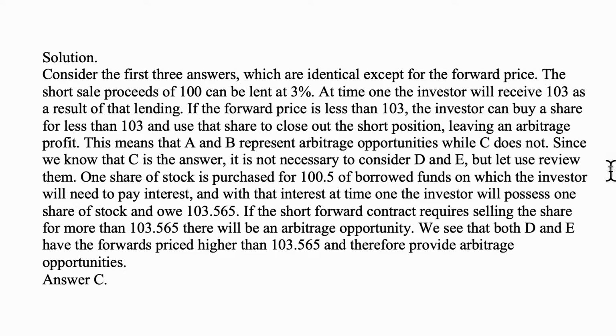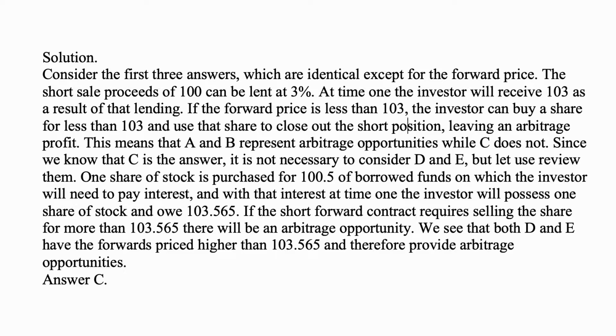Since we know that C is the answer, it's not really necessary to consider D and E, but let us review them. One share of stock is purchased for 100.5 of borrowed funds, on which the investor will need to pay interest, and with that interest, at time one the investor will possess one share of stock and owe 103.565 at the borrowing rate that is specified.